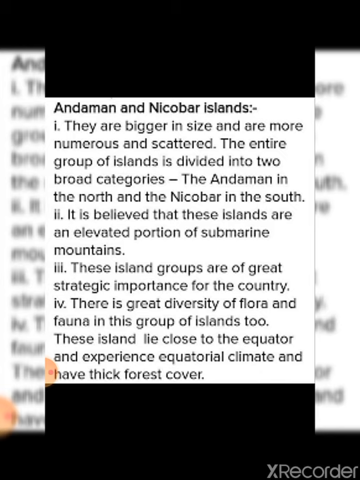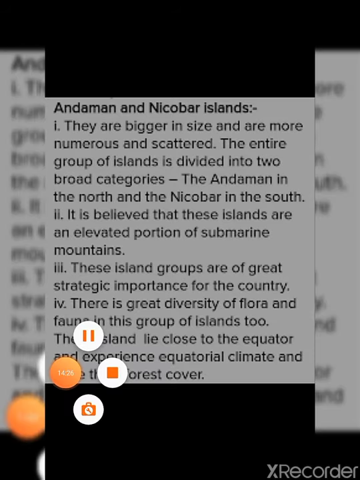How is it of great strategic importance? Again, this also has a great diversity of flora and fauna. And in terms of climate of this region, the island is situated close to the equator. Since it is situated close to the equator, it has an equatorial type of climate. Which type of climate? Equatorial type of climate, and it has a thick forest cover.